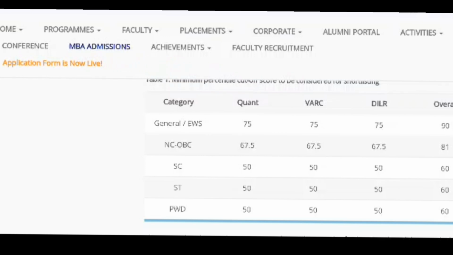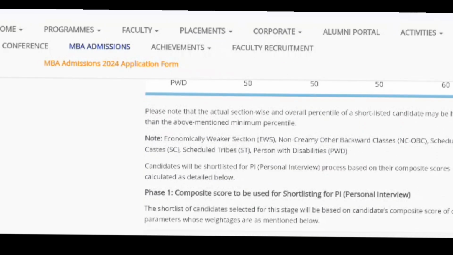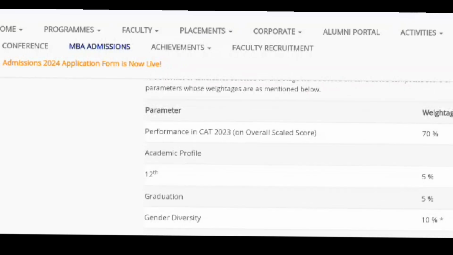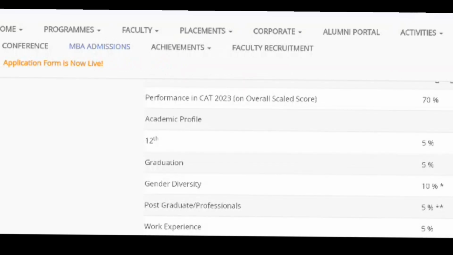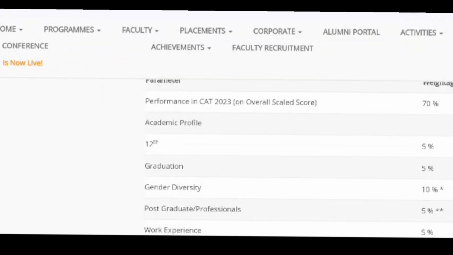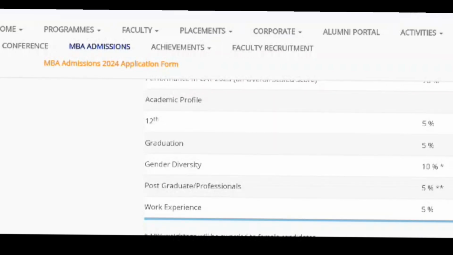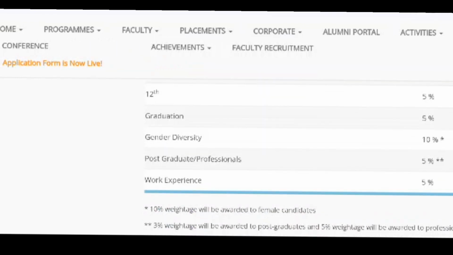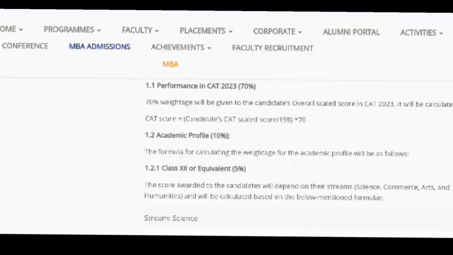For SC, ST and PWD categories, it is 50 percentile in the quantitative ability, VRC and DLR sections, and overall you should have 60 percentile or more in your CAT entrance examination. For the final selection, 70% weightage is given to your performance in CAT 2023, that is your CAT score. Then your academic profile has some weightage: 12th marks have 5% weightage, 5% is given to graduation, 10% to gender diversity, 5% to postgraduate professional, and 5% to work experience.